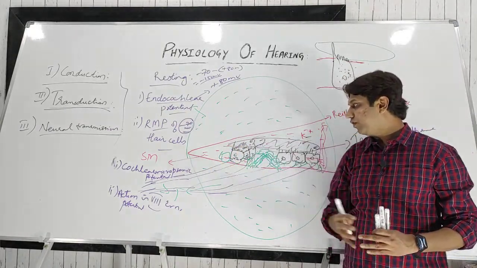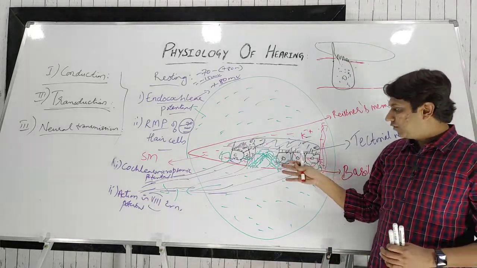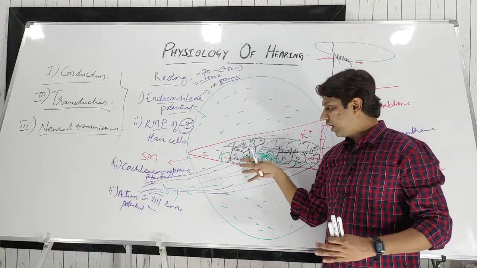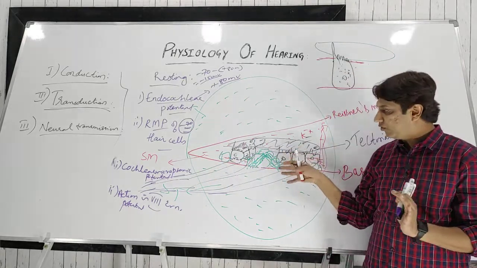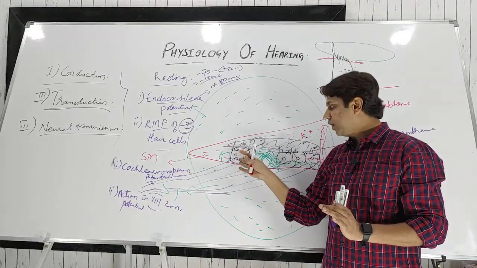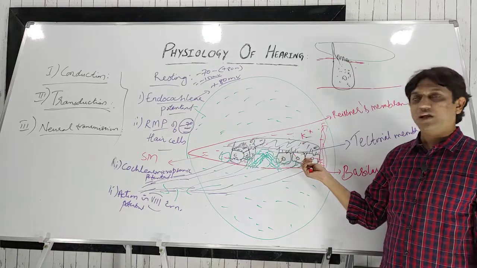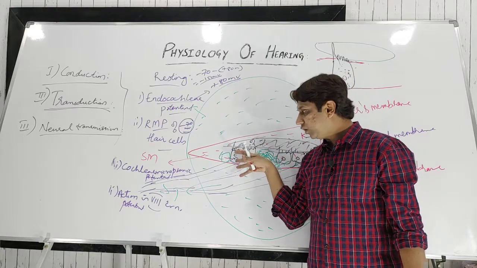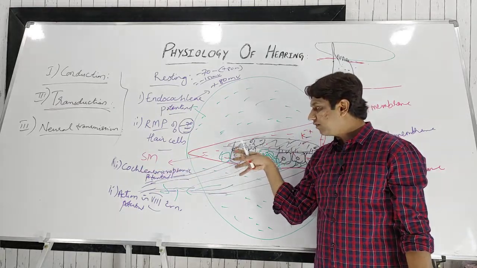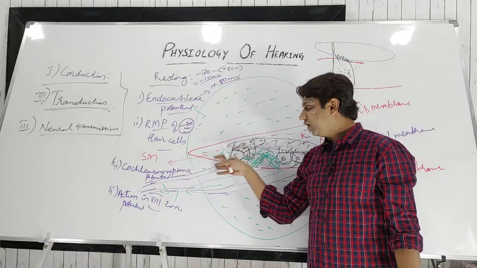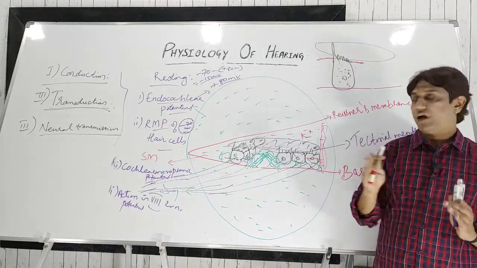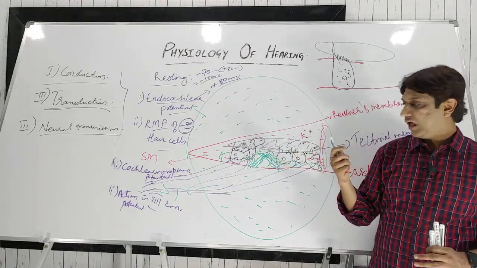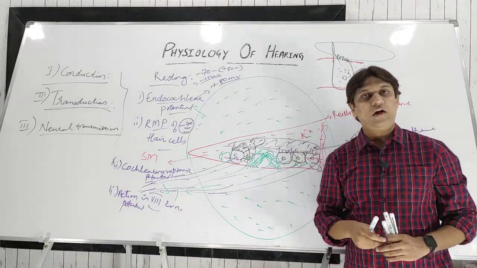Okay, so you should know about these various potentials, and a few extra points I would like to add here: in the cochlear nerve, the vestibulocochlear nerve, around 30,000 fibers, that is 30,000 axons, will be there, and most of them transmit through the inner hair cells as compared to the outer hair cells. But outer hair cells will regulate the activity of the inner hair cells, while 90% of the fibers are connected to the inner hair cells, that is, inner hair cells will transmit the electrical signal to the vestibulocochlear nerve. So around 30,000 nerve fibers will be there in the cochlear nerve, and they are tonotopically arranged in the primary auditory cortex.